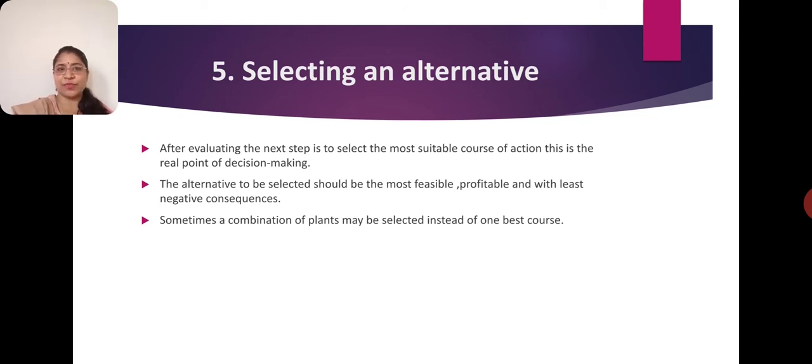That is your fifth point: selecting an alternative which gives you all positive points or very few negative points. The alternative to be selected should be the most feasible, profitable to you, and with the fewest negative points. So a combination of these will give the best plan, with the selection of the one best alternative course of action.